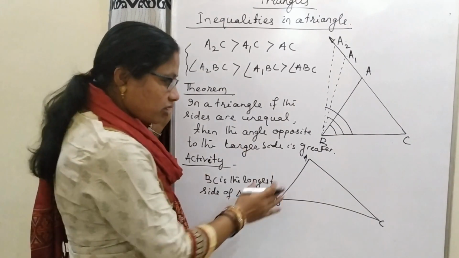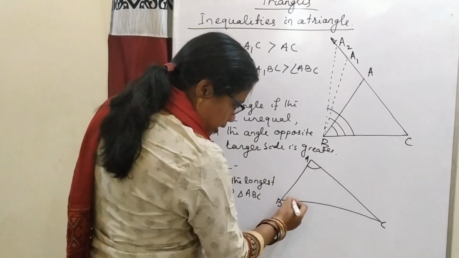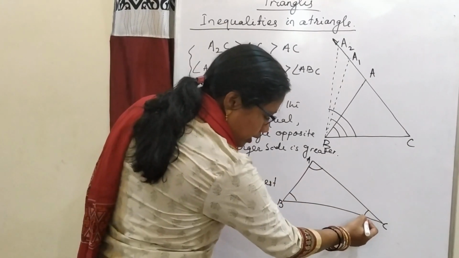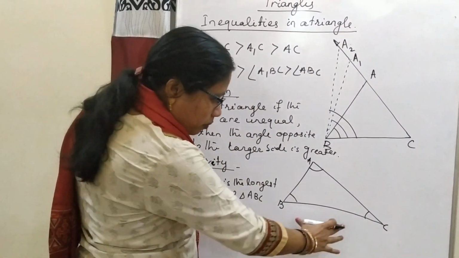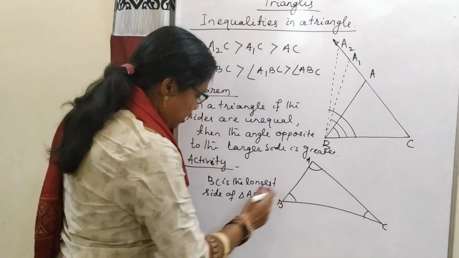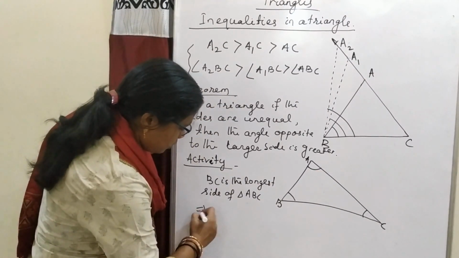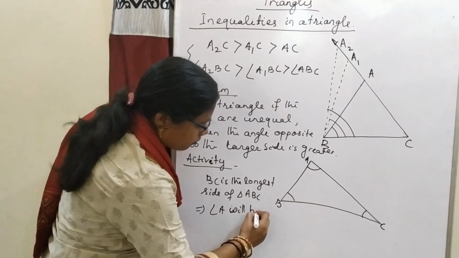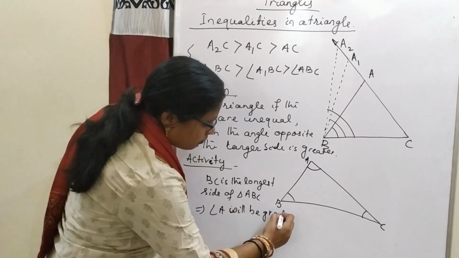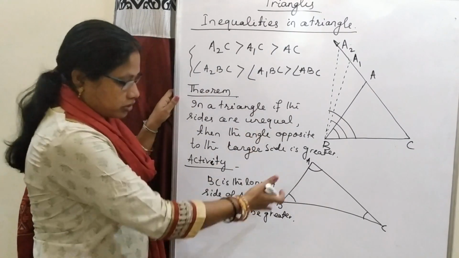Then you measure all the angles: angle A, angle B and angle C. And you will observe that the angle opposite to BC, that is angle A, will be greater. So you can prove this theorem.